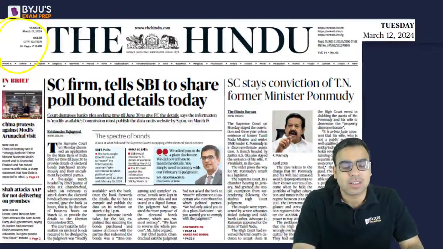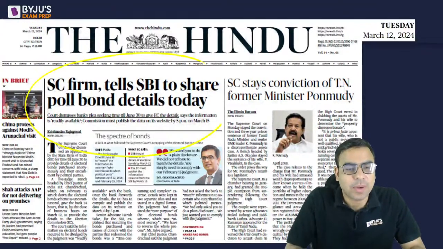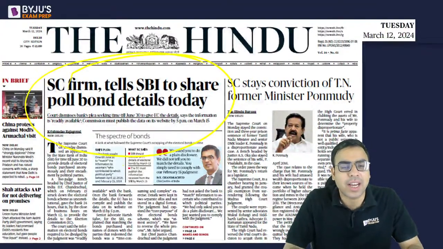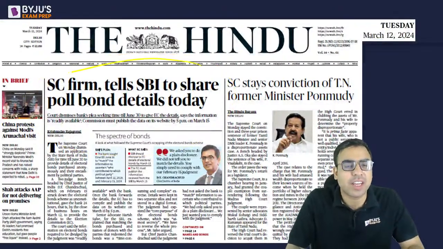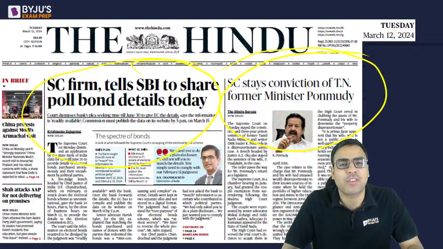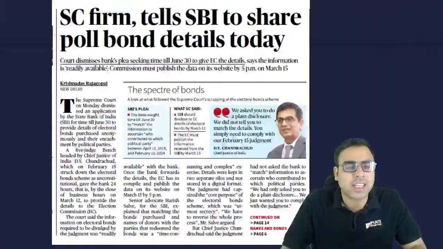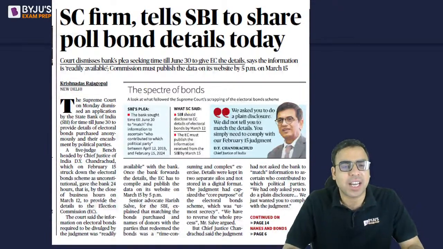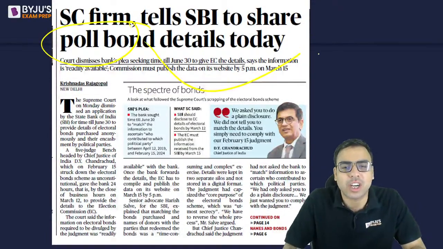Okay, so let's start with this article. Supreme Court firm tells SBI to share poll bond details today. This is a very, very important article. The next is Supreme Court stays conviction of Tamil Nadu former minister Ponmudi. Let's discuss this one first, because in the last class, and yesterday also, we discussed it. Poll bond means the author is talking about electoral bonds.